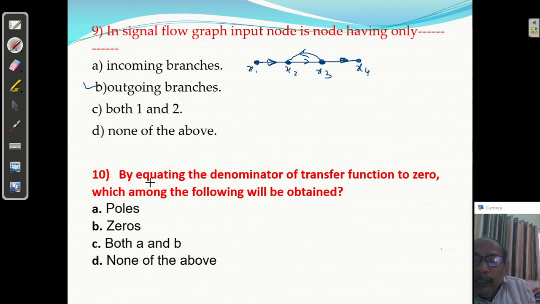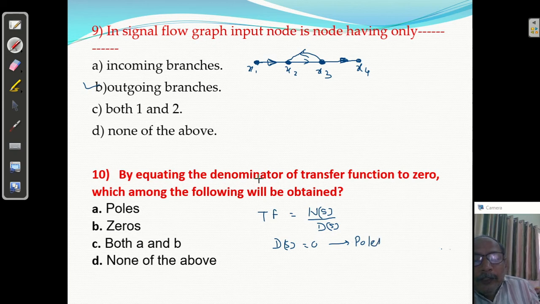Question number 10. By equating the denominator of the transfer function to 0, we know what the transfer function is: numerator polynomial to the denominator polynomial. Now by equating the denominator polynomial to 0, what do we get? Poles. We will get poles.